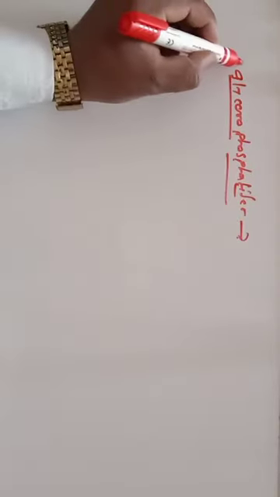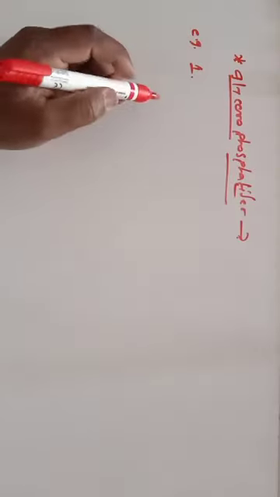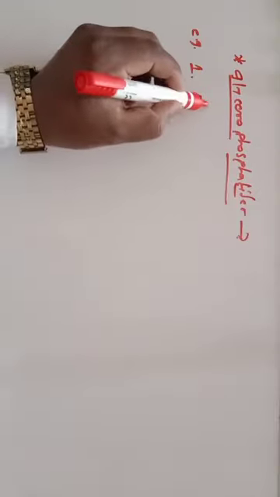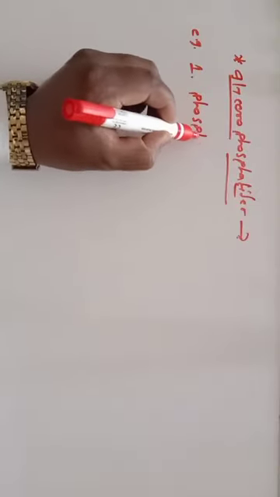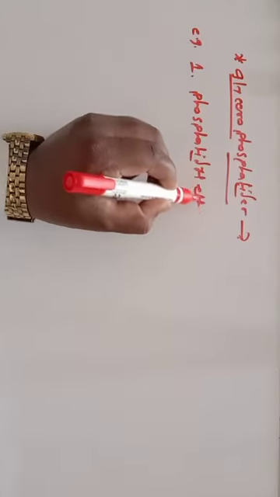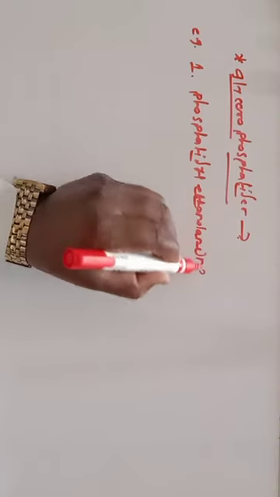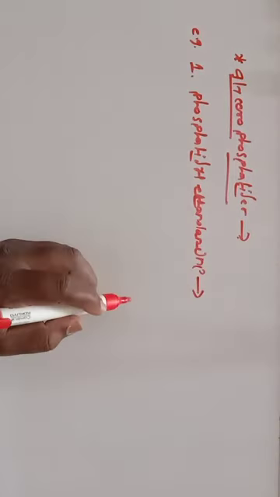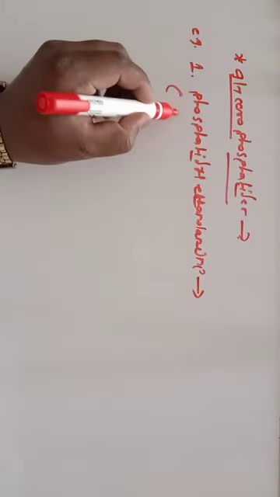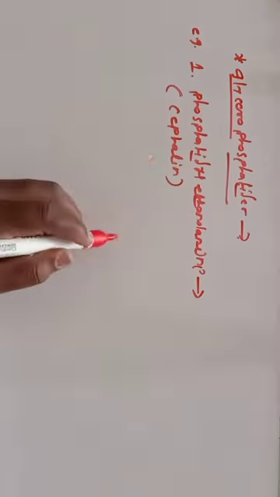Glycerophosphatides. The first example is phosphatidyl ethanolamine, also known as cephalin.